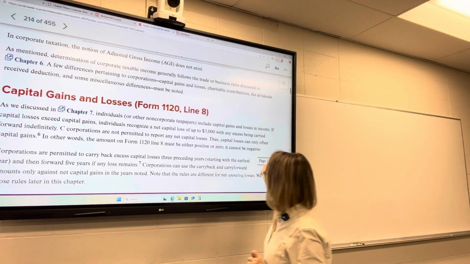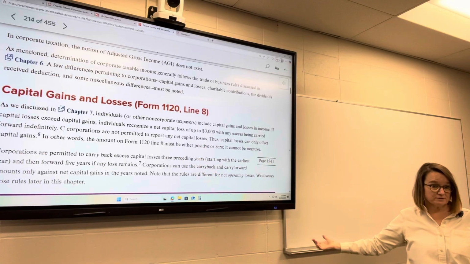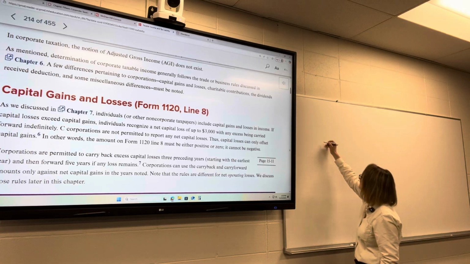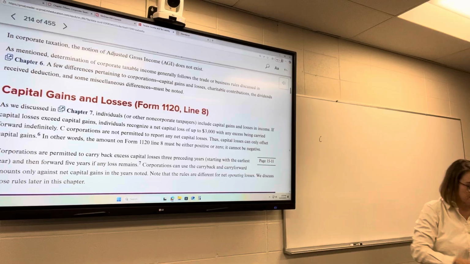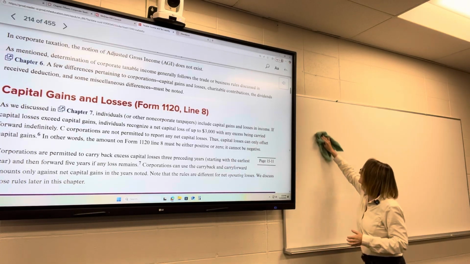So corporations are not permitted to report any capital losses. If we have a corporation that has a capital gain, it doesn't matter if it's long-term or short-term. That's not relevant. It's just capital gain or loss.